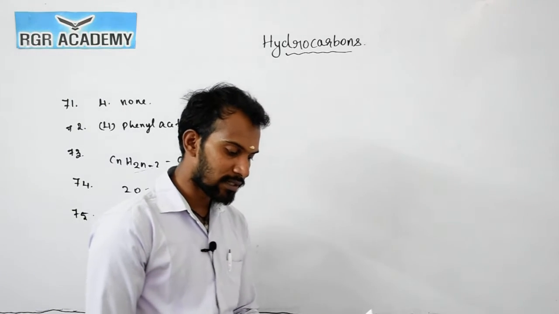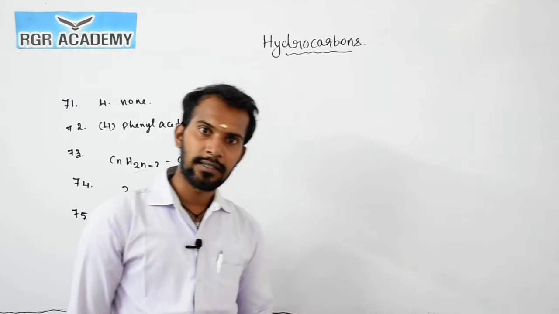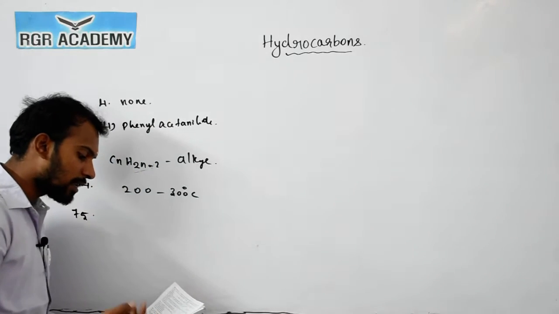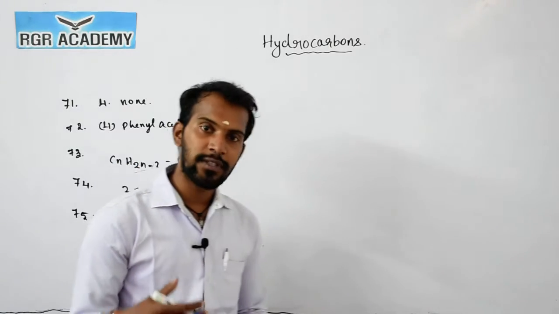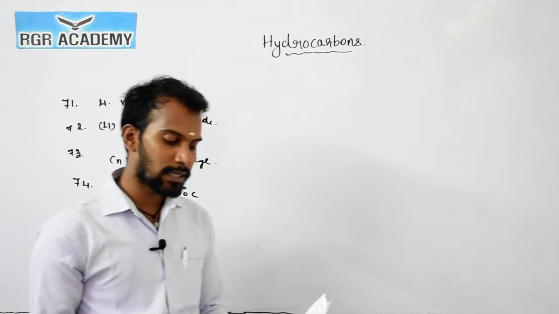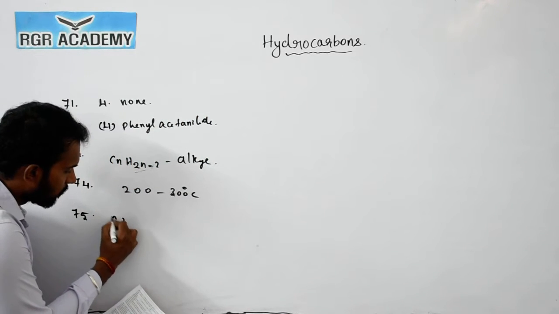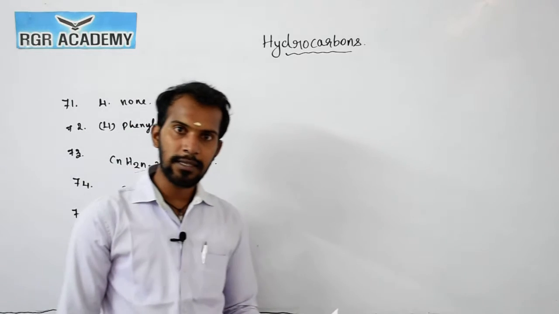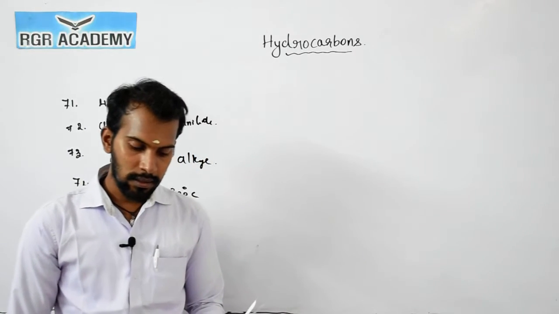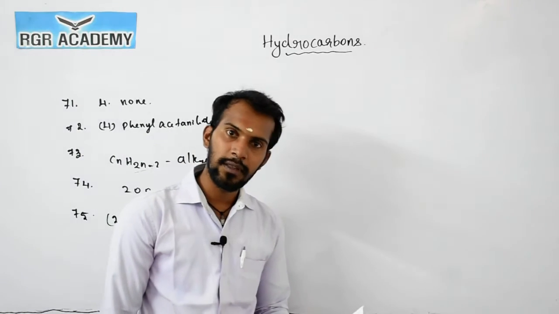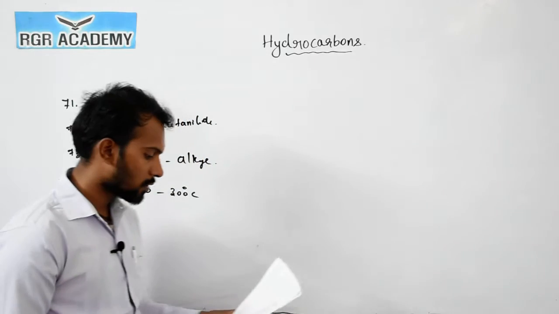Acetylene reacts with AgNO3 very easily, which we already saw. So here the answer is 2: white precipitate with AgNO3 and red precipitate with Cu2Cl2. Okay, so this is the answer.